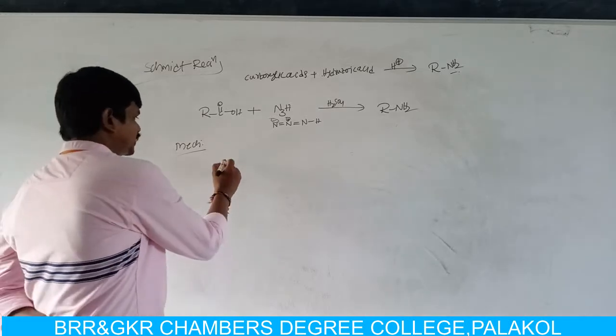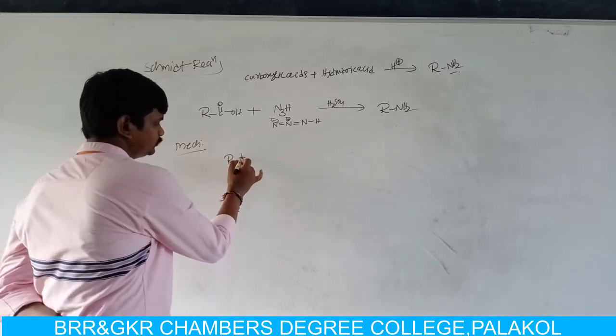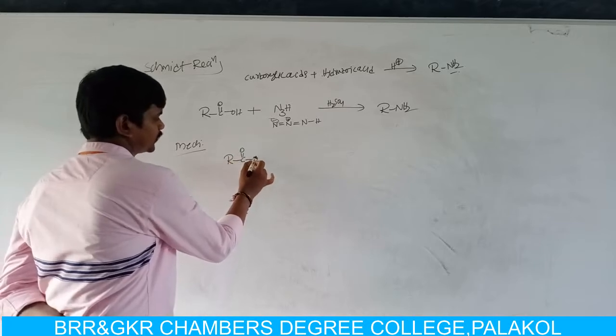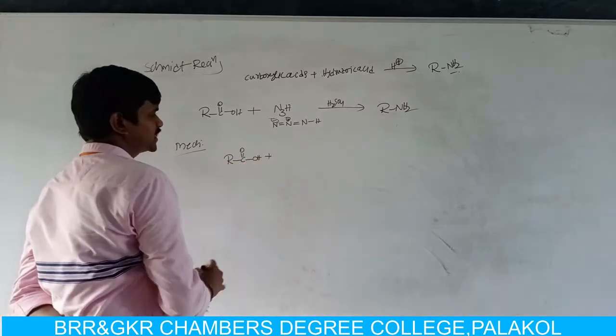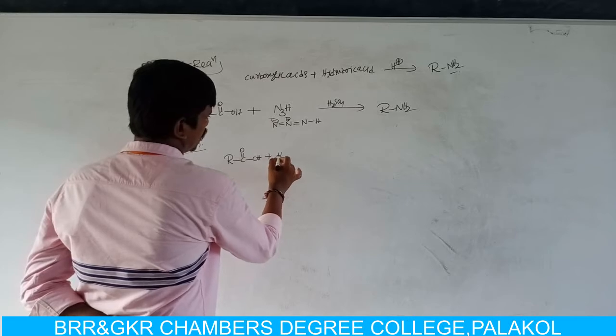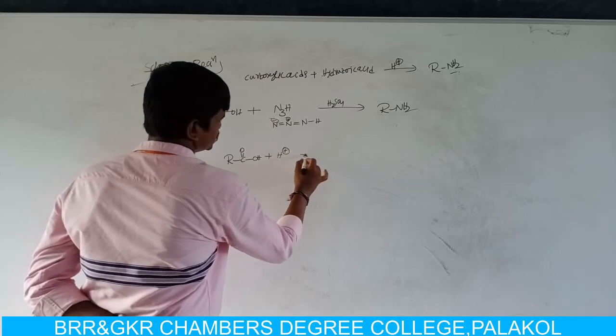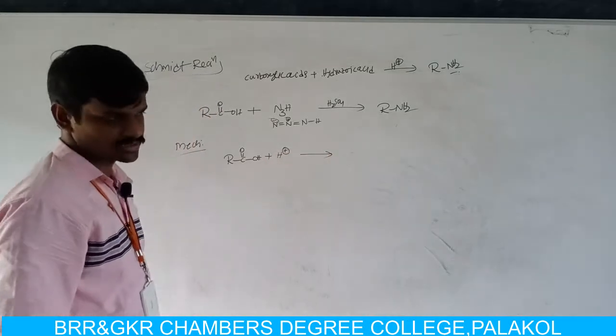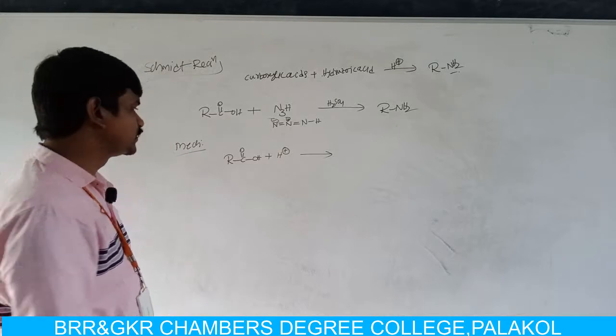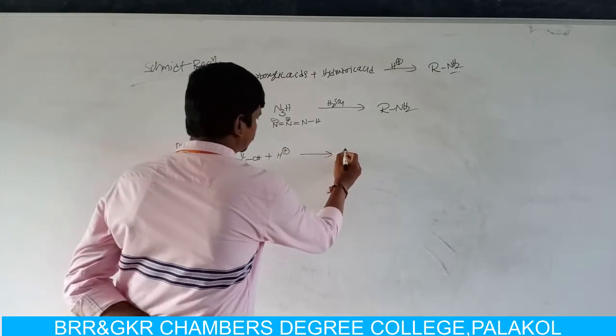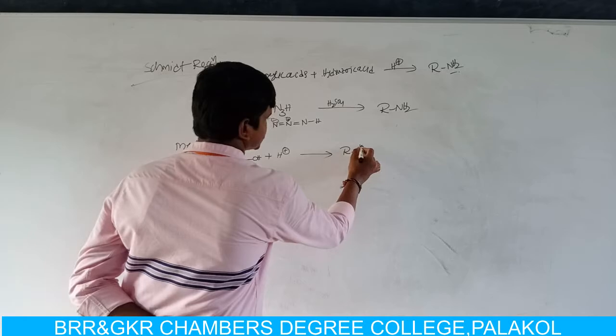Now let us see the mechanism of how the primary amine is formed from carboxylic acid and hydrazoic acid. In the first step, the carboxylic acid reacts with strong acid. Acid means it donates H plus ions. So carboxylic acid reacts with proton, then it leads to formation of acylium ion.